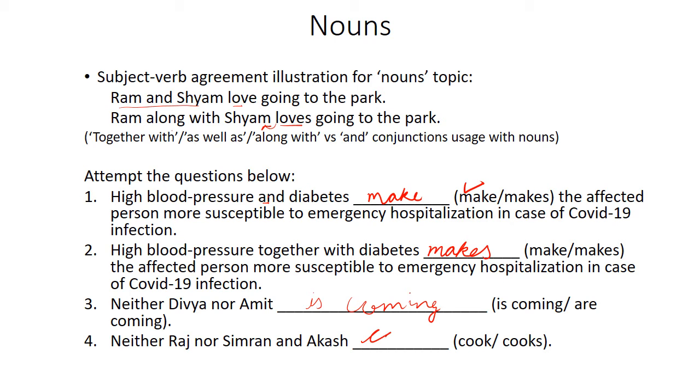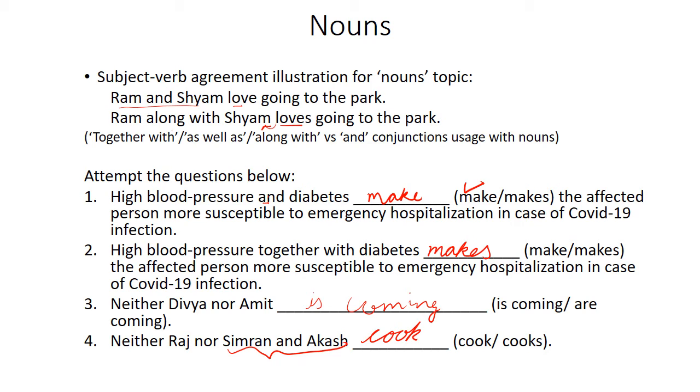Neither Raj nor Simran and Nakash cook or cooks? Here, plural form of verb will be used. Why? Right before the verb, plural nouns have been used.